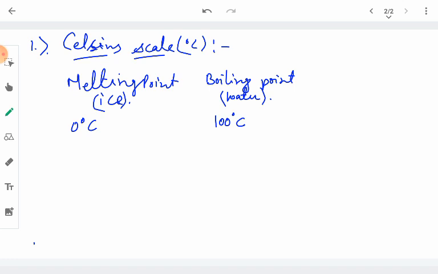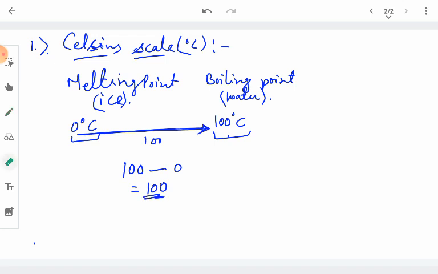The scale ranging from 0 degrees is called the lower value of the Celsius scale, and 100 degrees is called the upper value. The range from 0 to 100 is divided into 100 equal parts. If we subtract the lower value, which is 0, from the upper value, which is 100, the value comes out to be 100. So we divide the scale from 0 to 100 degrees Celsius into 100 equal divisions. Each division measures 1 degree Celsius. This is the simple way to understand the Celsius scale.